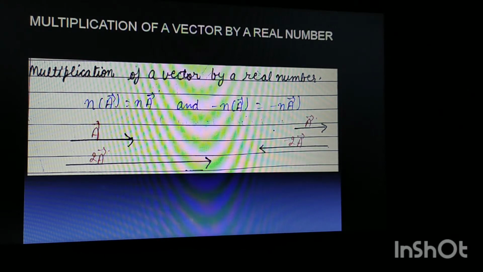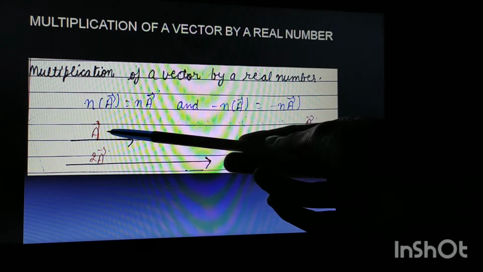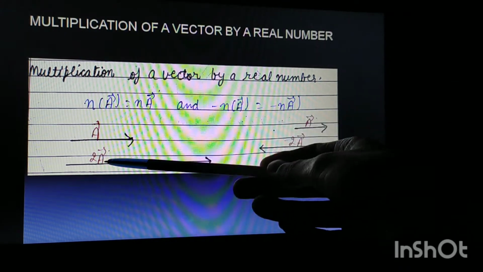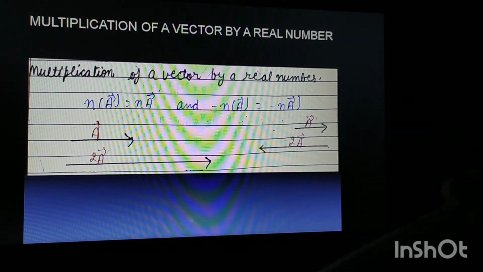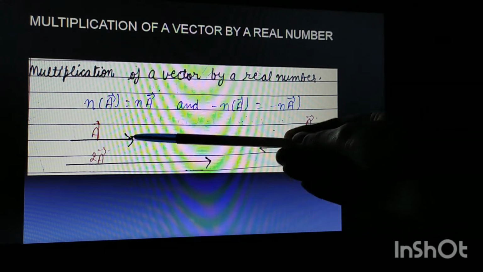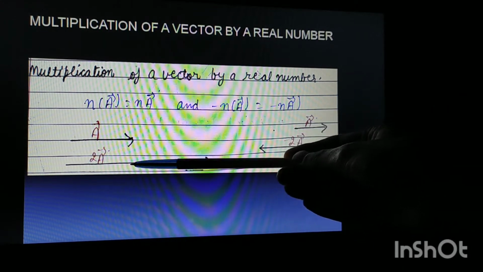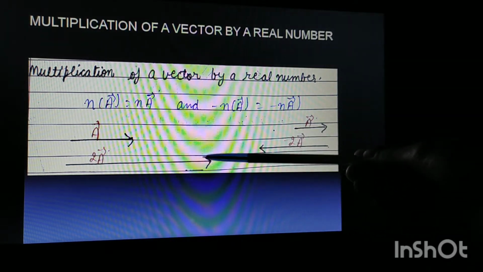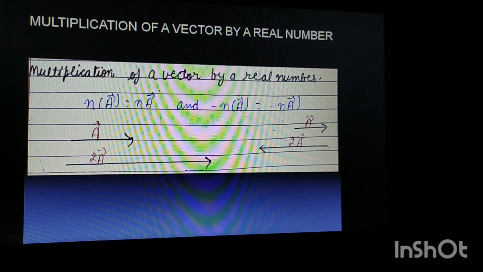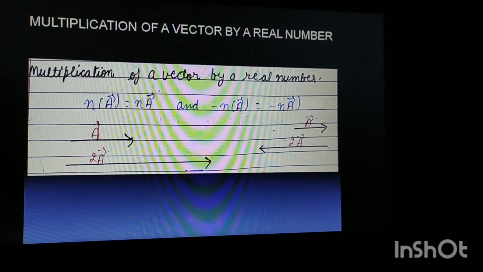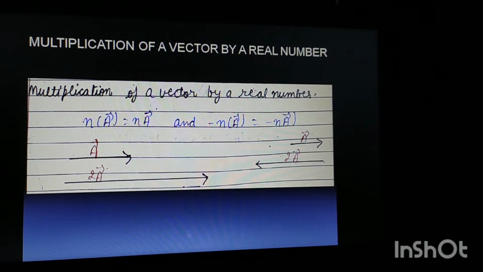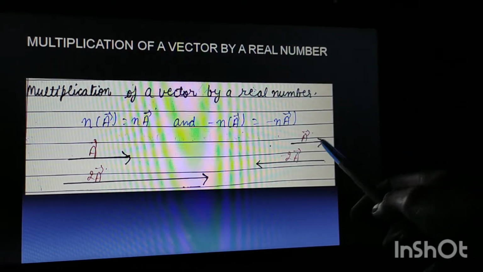So for example, as you can see from here, the magnitude earlier was 1a, but now we have multiplied by a real number, that is 2 here. So the magnitude of this vector gets increased by 2 times. Earlier it was only 1 times vector a, now it is 2 times vector a, and as you can see the vector has increased to twice its length. That means the magnitude has increased to twice what it was originally. And the same way you can see here also.